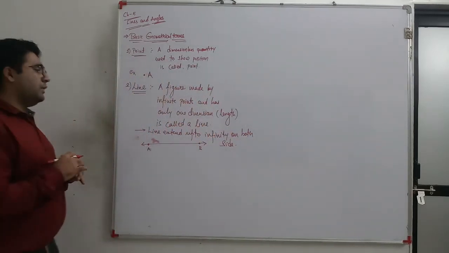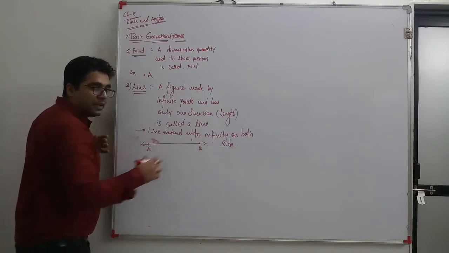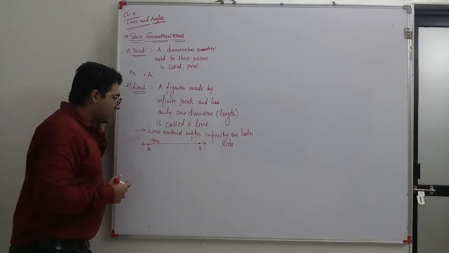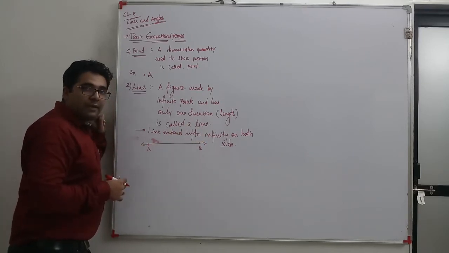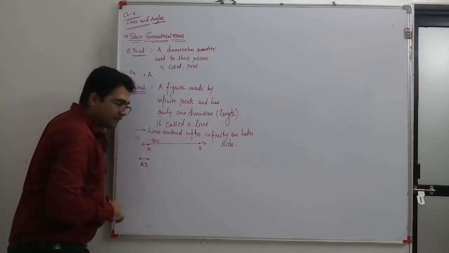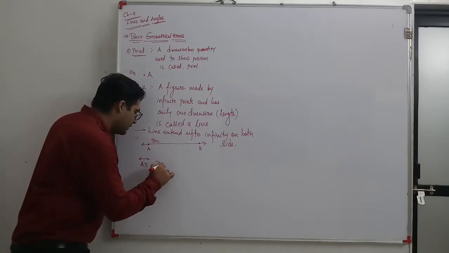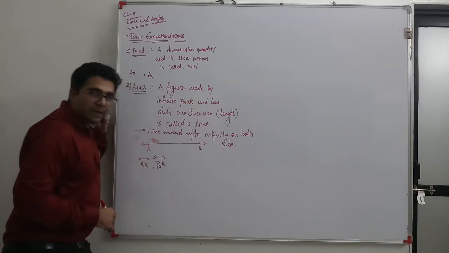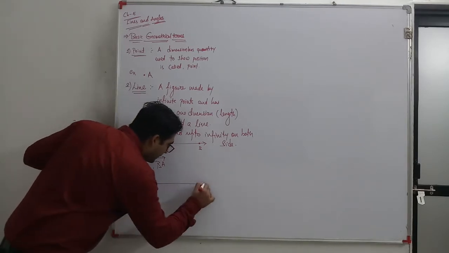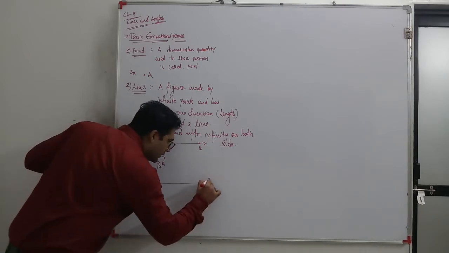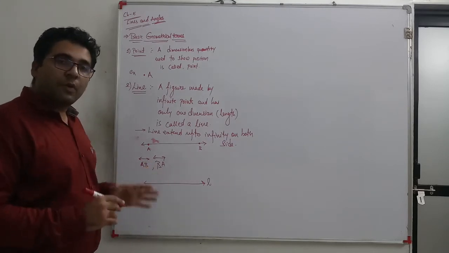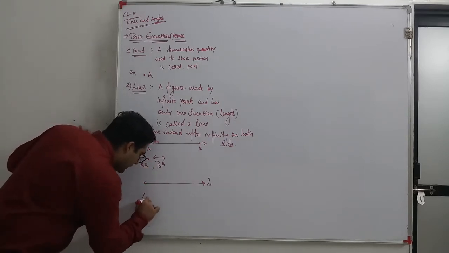Line extends up to infinity on both sides, so that's why it is infinite: one dimension containing infinite length. Then you can take any two data points on it and represent it like this, line AB. Otherwise you can also represent it like this, line BA. Both are the same. But if you want to show it by only one letter, you can represent it like this, with L, M, N. But you have to use a small letter here. So here I am writing like this, line l.